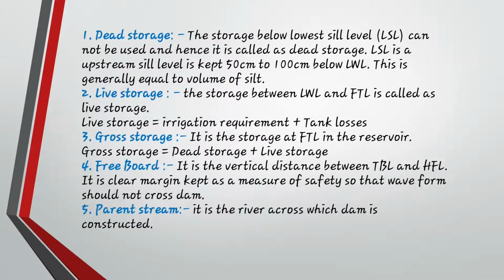Okay, as we are seeing the control levels, what is dead storage? When you see LWL, low water level, the lower part of the upstream side where water is stored, which water could not be used for anything further, is known as dead storage. So dead storage below the lower sill level, that is LSL, cannot be used, hence it is called dead storage. LSL is always at the upstream sill and kept 50 cm to 100 cm below LWL. This is generally equal to the volume of silt.